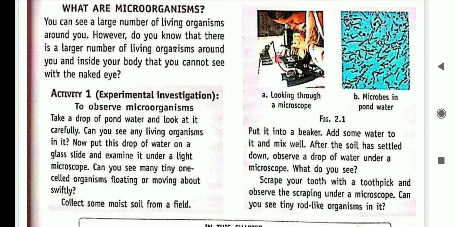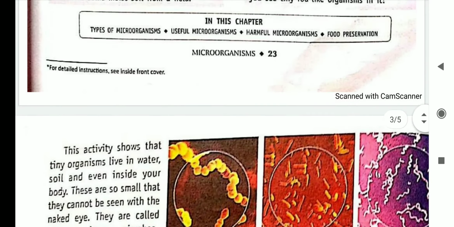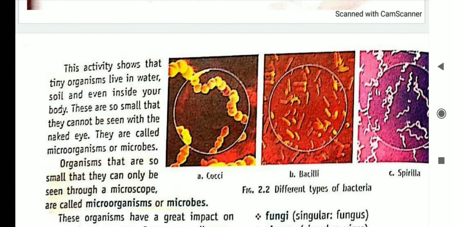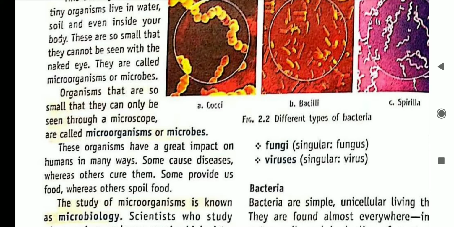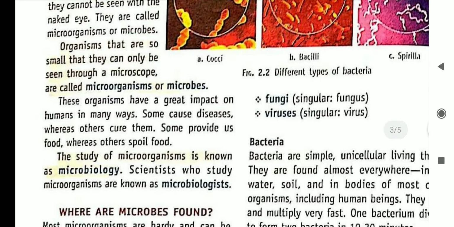In the same manner, when we do it with soil, we can observe the same. So this activity shows that tiny organisms live in water, soil, and even inside your body. These are so small they cannot be seen with the naked eye. They are called microorganisms or microbes. So we can give the proper definition: organisms that are so small they can be seen only through a microscope are called microorganisms or microbes. And the study of microorganisms is called microbiology.